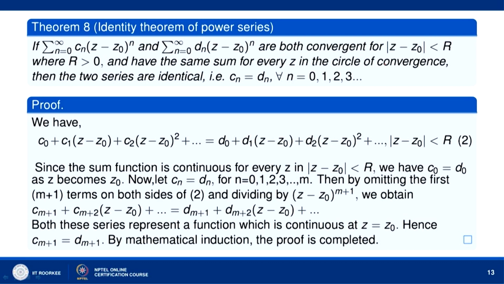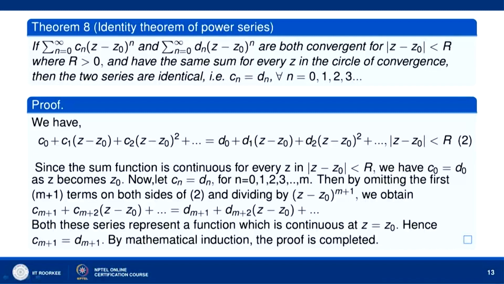So, if there are two power series which are both convergent in the same region of convergence and have the same sum for every z in the circle of convergence, then the two series must be identical, that is Cn is equal to Dn for all n. This is called the identity theorem for power series. Here both series have the same sum, therefore C naught plus C1 into z minus z naught plus C2 into z minus z naught whole square and so on is equal to D naught plus D1 into z minus z naught plus D2 into z minus z naught whole square and so on, and they converge both in the region mod of z minus z naught less than r.